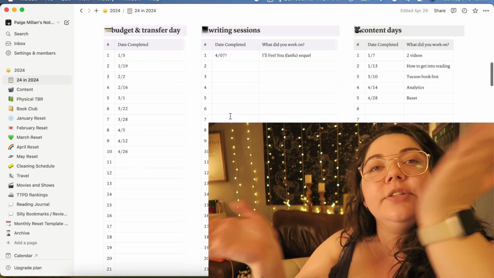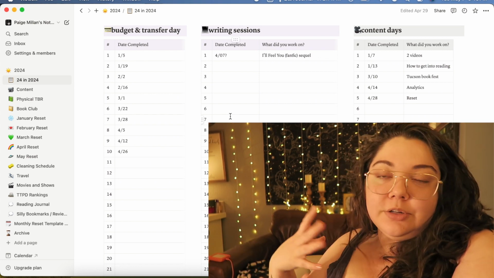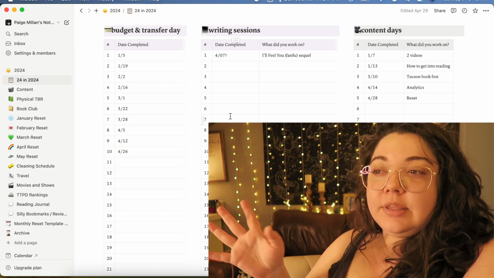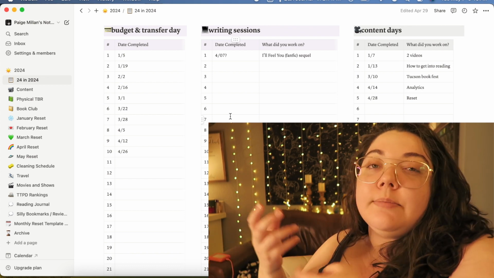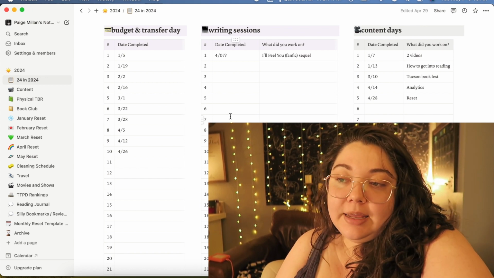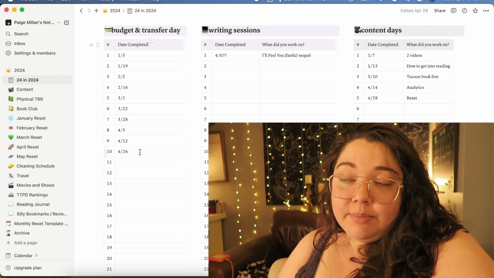Let's stop it right here because there's some that I just don't fully want to share right now. They're more personal to me, but I'm trying to track 24 things that I will do 24 times within the year. Some of them are much easier than others, like every time I get a paycheck, I budget my money and I mark that off on my tracker.